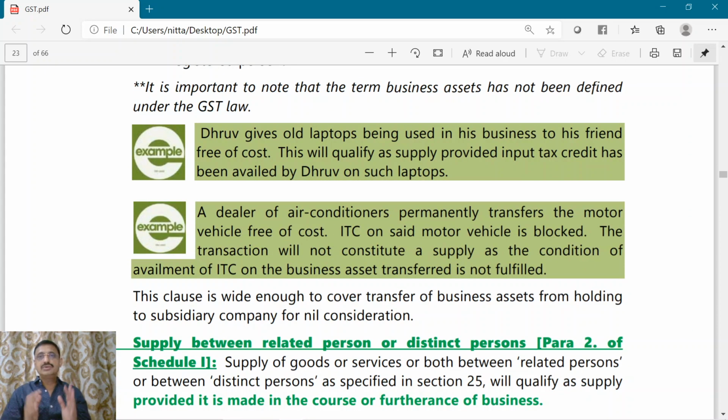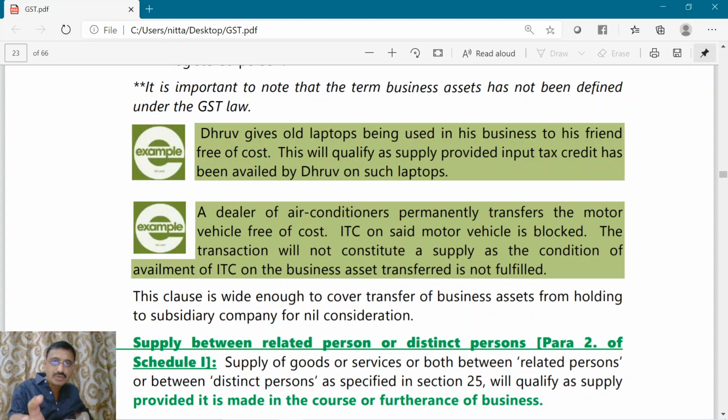Now we will examine whether this Schedule 1 is applicable to the illustrations given here. D gives an old laptop being used in his business to his friend free of cost. Now examine here. D has transferred or disposed of a laptop.